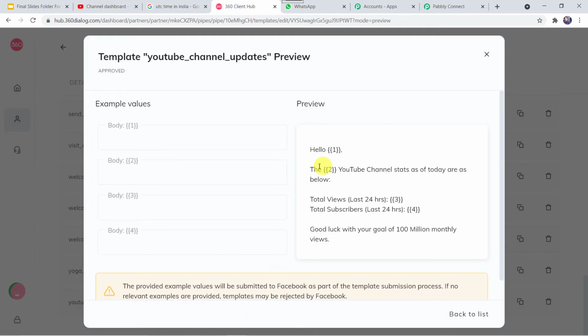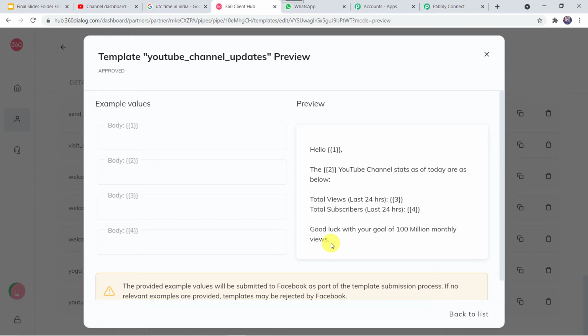Here I have given the template as hello. Here my name is going to reflect because I want the message on my WhatsApp number. If you want to send it to some other person, you have to give that name over here. The Pabbly Apps YouTube channel stats as of today are below. The views and the subscriber data will be mentioned over here. Last 24 hours. Good luck with your goal of 100 million monthly views.